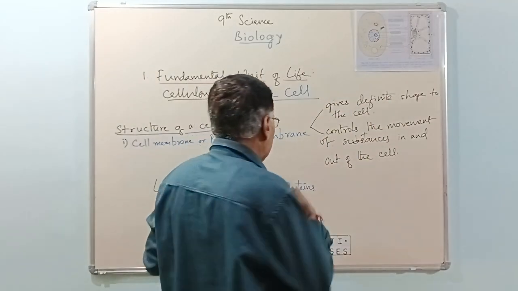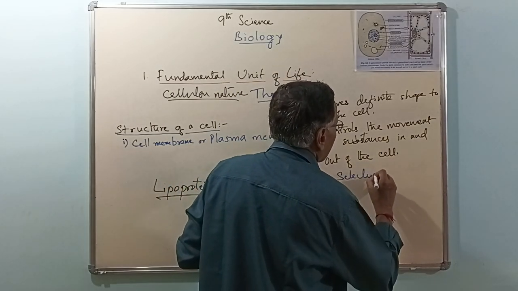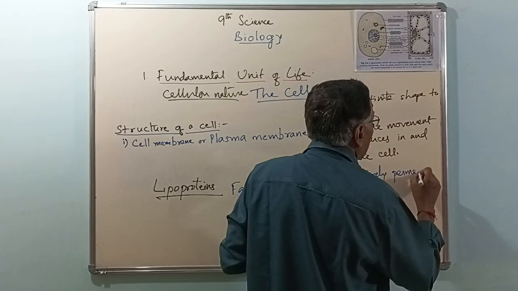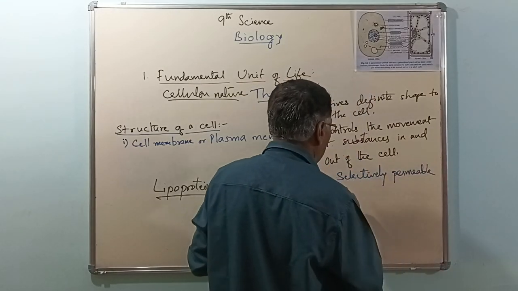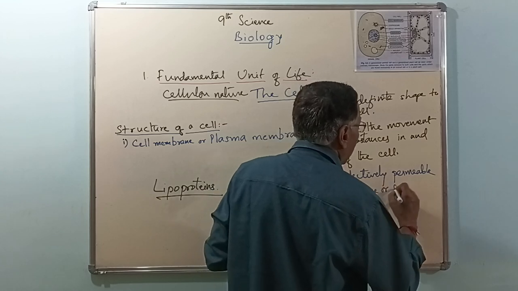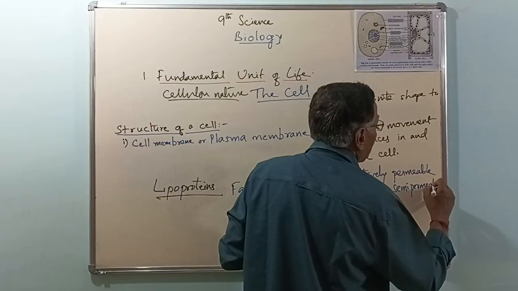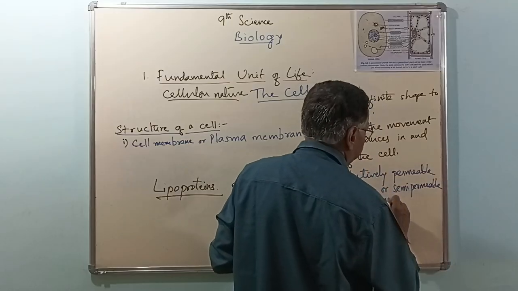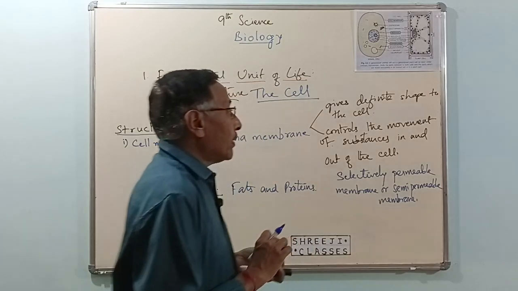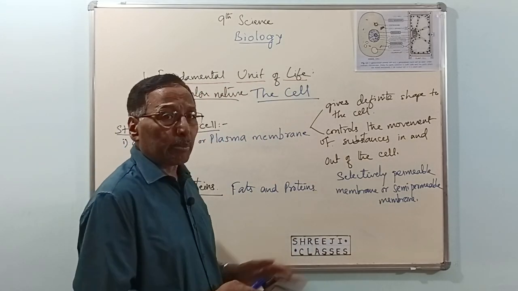Therefore, the cell membrane is called a selectively permeable membrane or semi-permeable membrane.